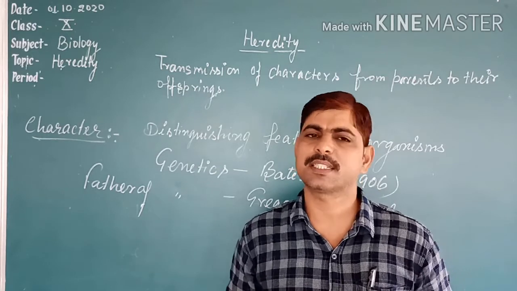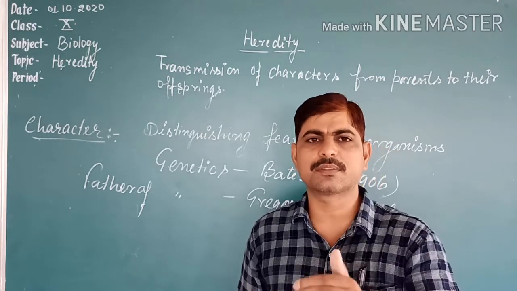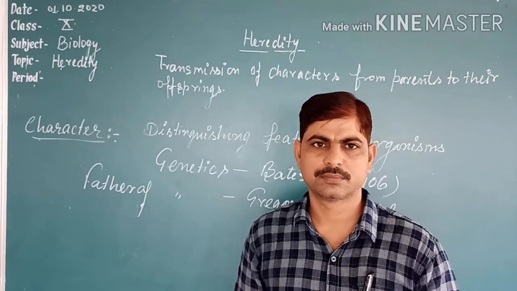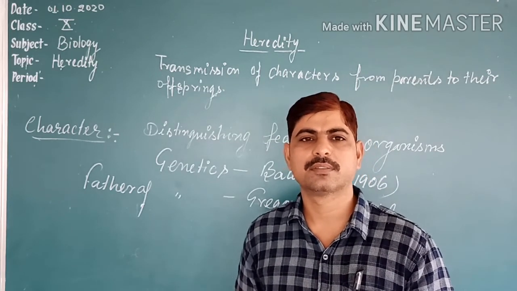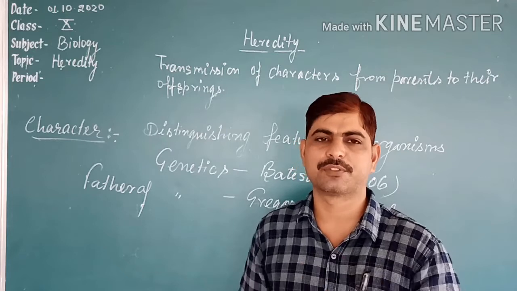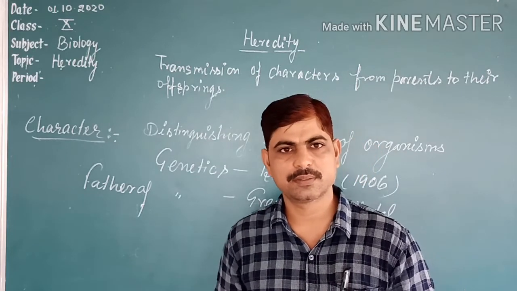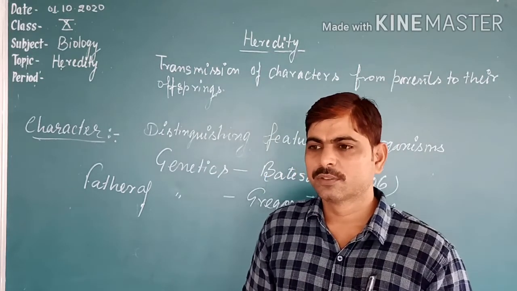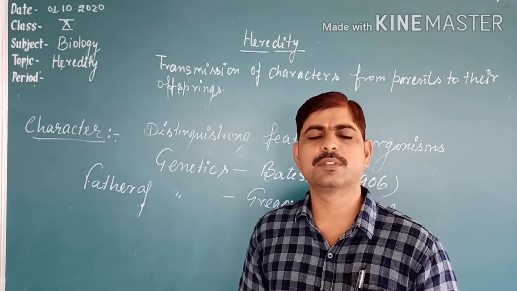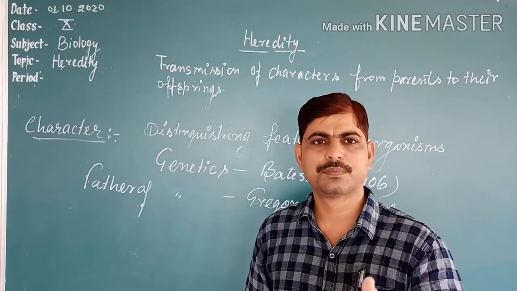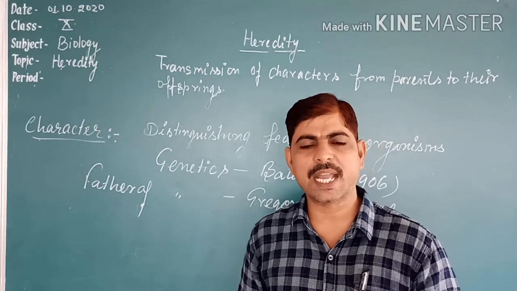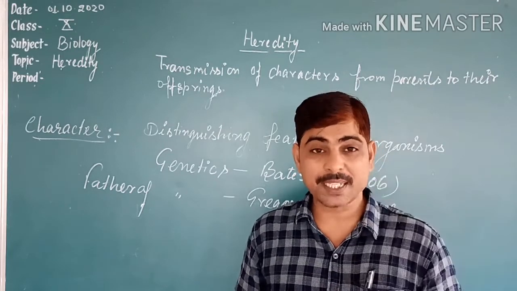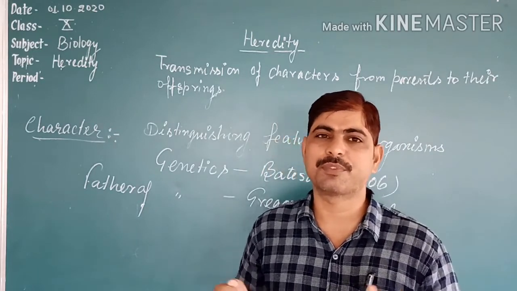So it is an established fact that living beings live. It is also a theory that every cell arises from a pre-existing cell. Cell theory is also there. So living beings produce their own kind, but their kind may receive some variations.